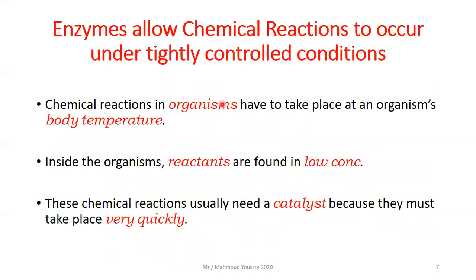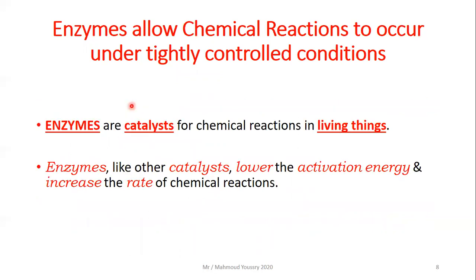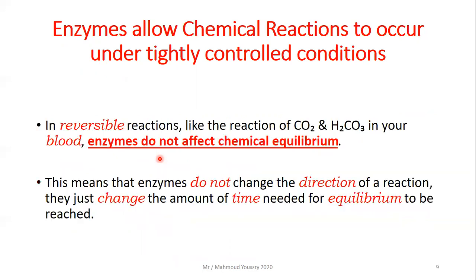Chemical reactions in living organisms have to take place at an organism's body temperature. Yes, for sure, inside the organism, the reactants also are found in low concentration. So these chemical reactions usually need a catalyst because they must take place very quickly. So in this case, the chemical reactions inside living things need enzymes. Enzymes are catalysts for chemical reactions in living things. So catalysts in living things are called enzymes. They also lower the activation energy and increase the rate of chemical reactions.